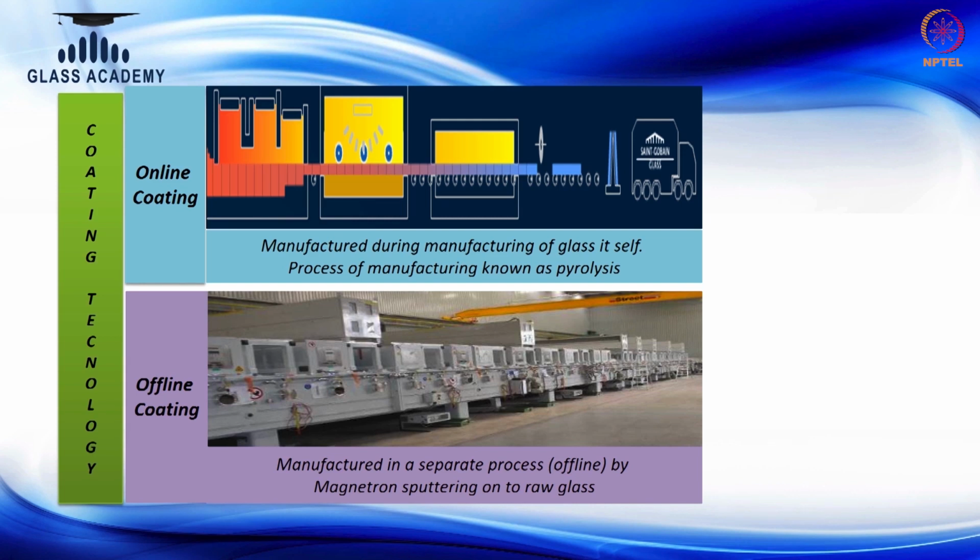Why do we need different target materials? Because there is a lot of performance to be achieved, whether it can be light transmission, solar factor, U value, or the external reflection or the internal reflection. So I have to play with these different parameters. So we select different materials which can play with the different performance of the glass. So this is called offline coating technology. Again, the details about the precise temperatures and the conditions of the chamber, we will be covering in the manufacturing procedure.